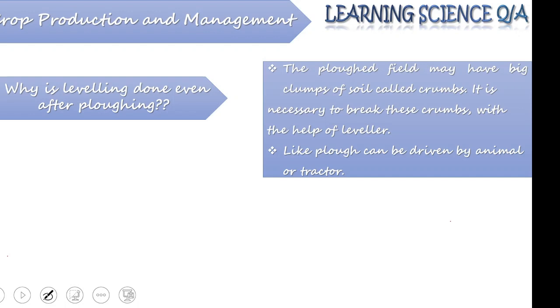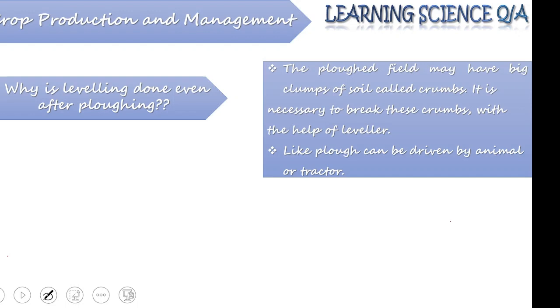So the leveler just levels up the soil so that the sowing of seed is easier. Just like the plow, it can also be driven with the help of an animal or a tractor.